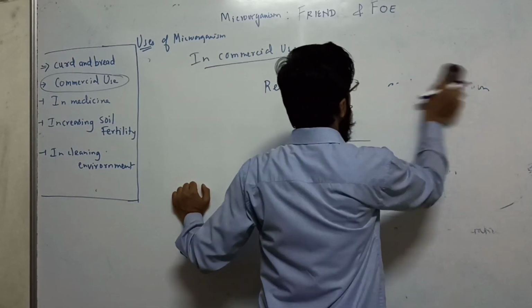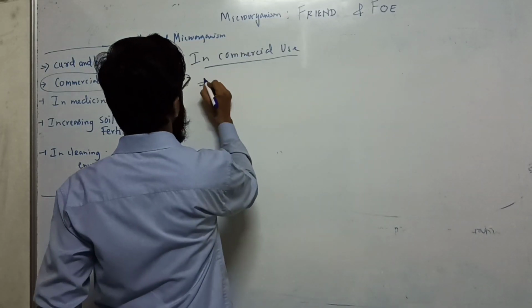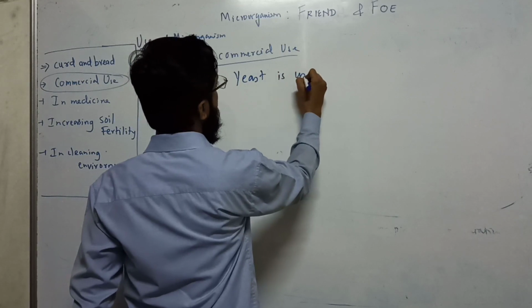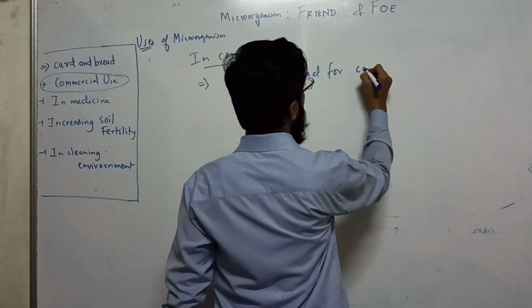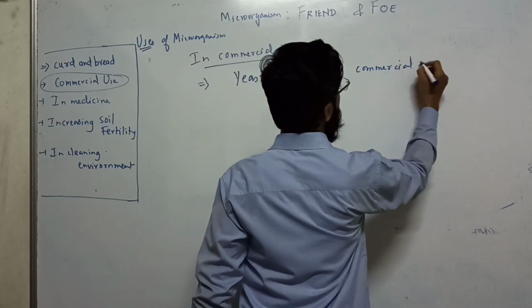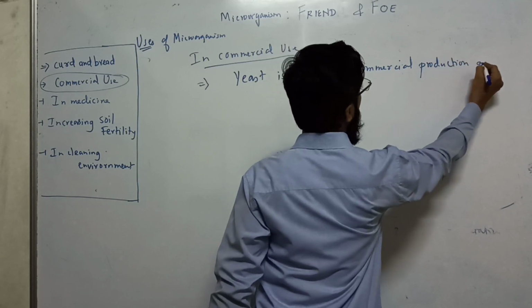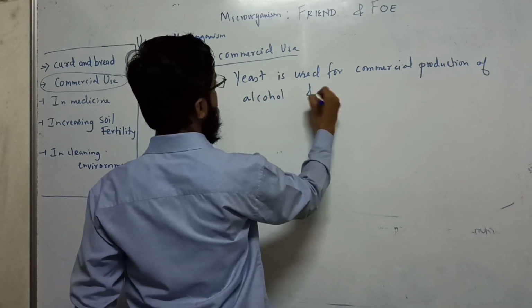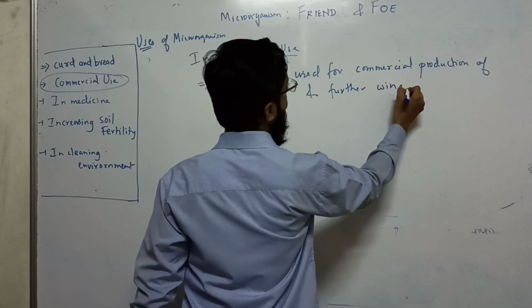Okay. So what are the uses of yeast? Yeast is used for the commercial production of alcohol, and wine can be prepared from it.